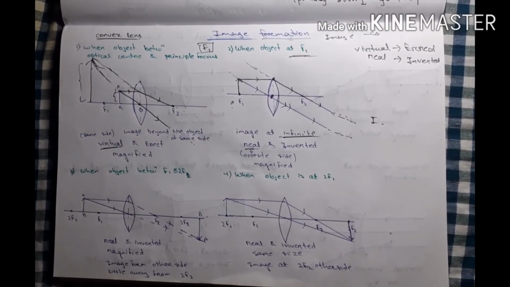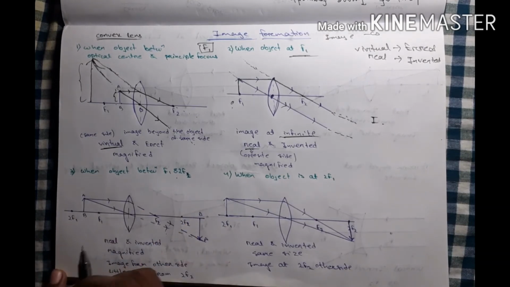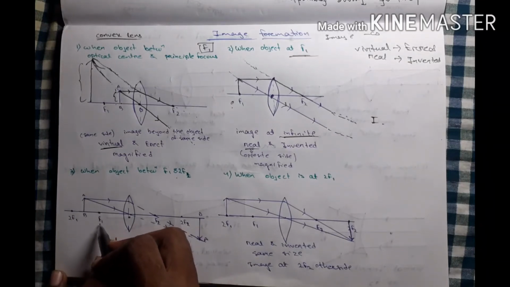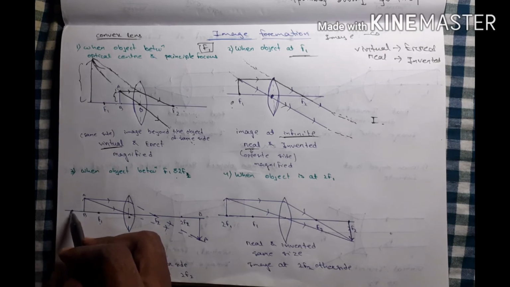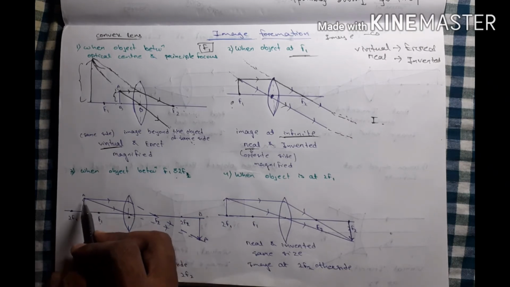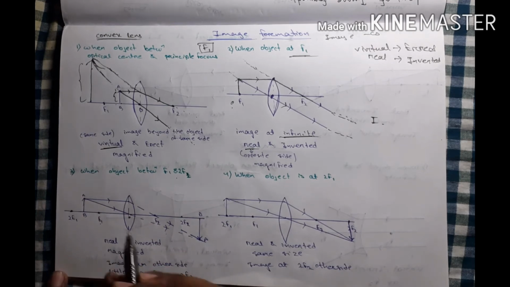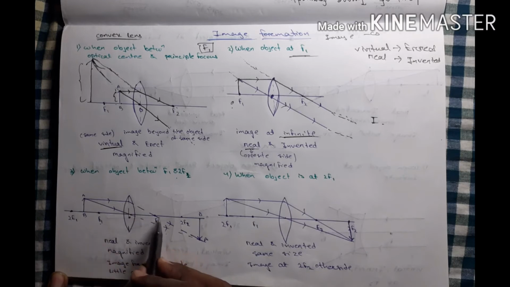Then the third case, when the object is between F1 and 2F1. We know it is the optical center, it is F1. If I extend this side, then it will be 2F2. And this is the object between F1 and 2F1. The incident line parallel to the principal axis converges at what? The F2 point, and I can extend this line.